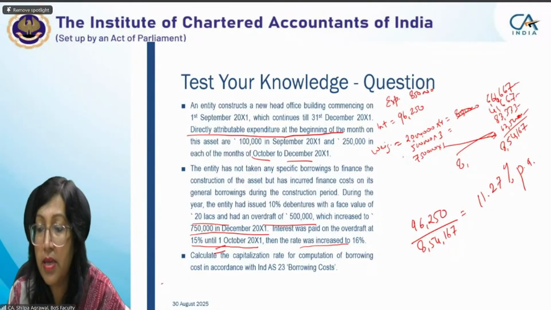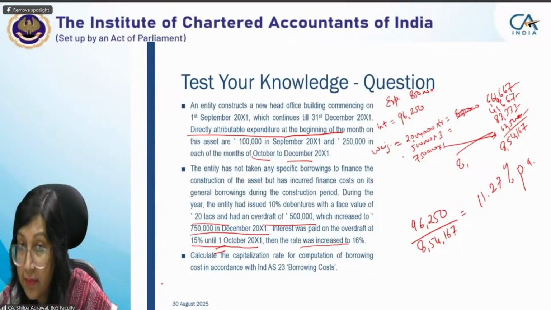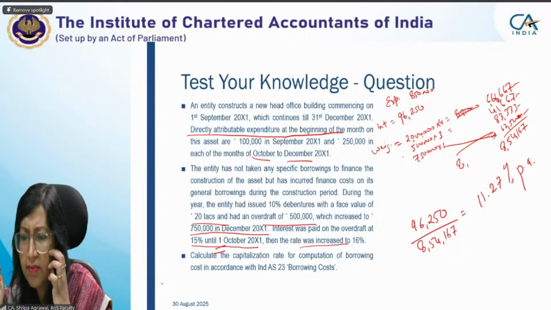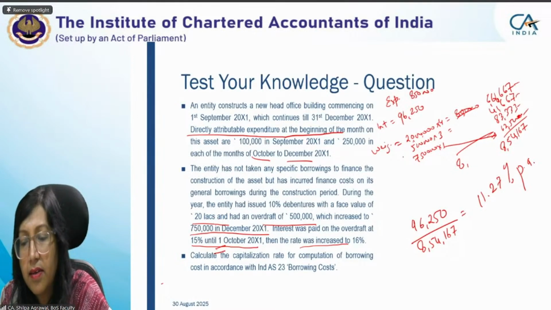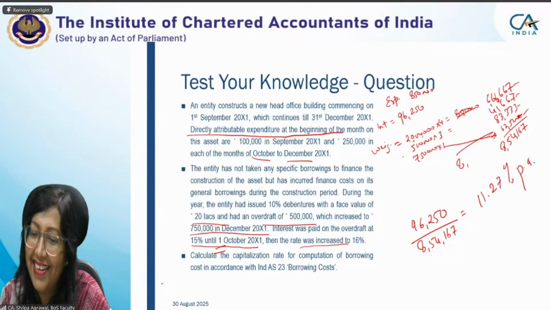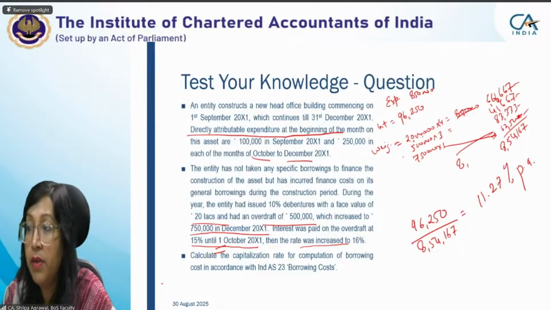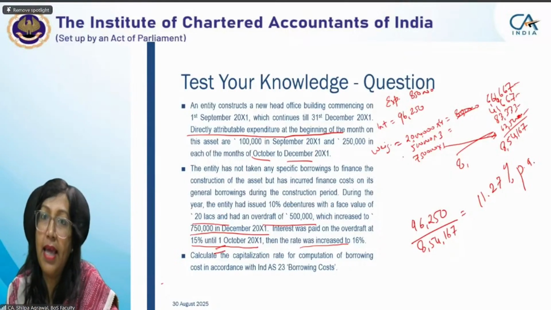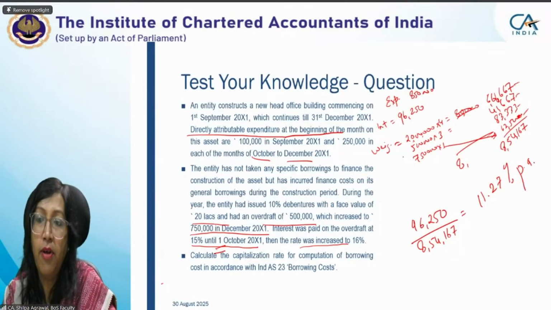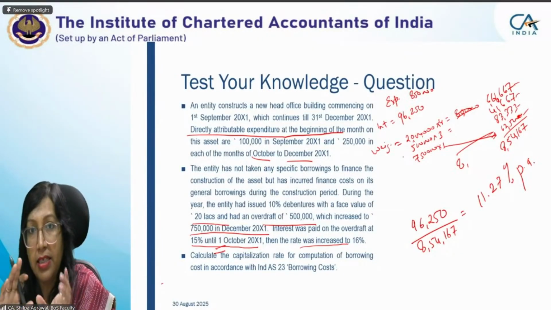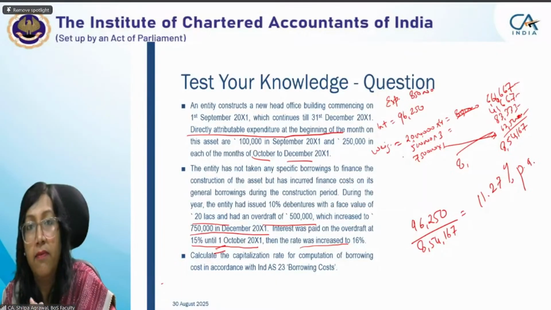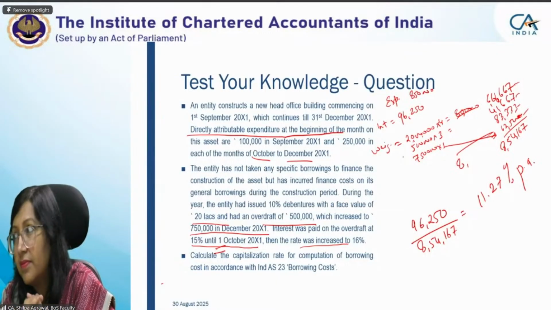Good. Ma'am, earlier, whatever the capital is there, I was not aware that we need to split that as well, like we did for the interest rate. I simply took 37 lakhs 50,000 instead of doing the split. But in that case you are not matching apple with apple. If you have calculated the interest as a weighted average for 4 months, but you are not taking the outstanding for 4 months, then that matching is not there. Yes, ma'am. Initially I thought that I have to do like that, but now I understood.